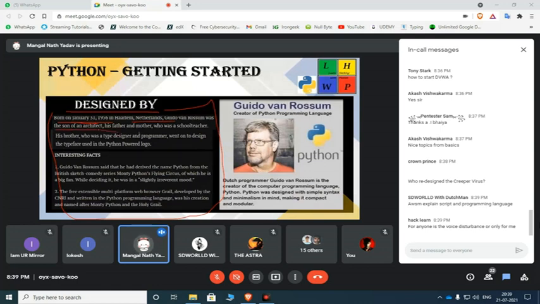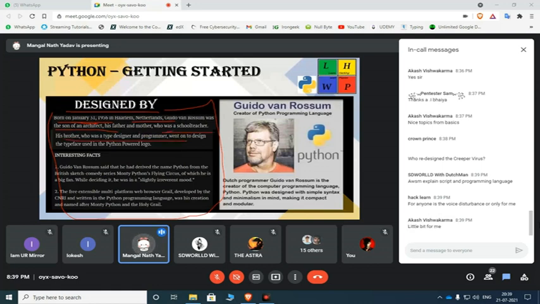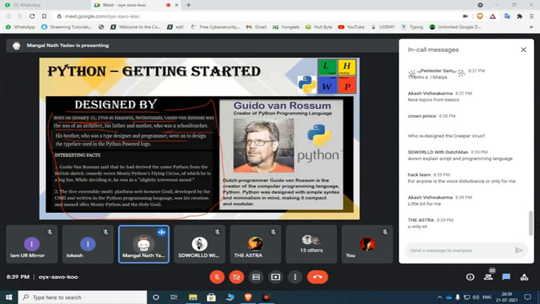His brother was a programmer and typer. The interesting fact is that he took the Python name for his project from the comedy show Monty Python's Flying Circus. He was very serious about this, so he took this name for his programming language.